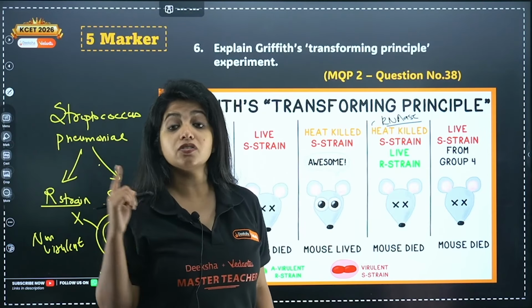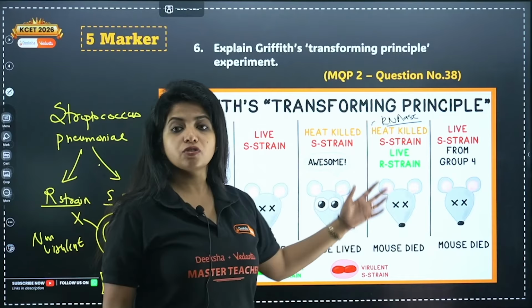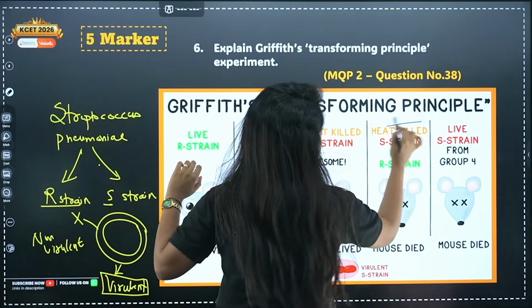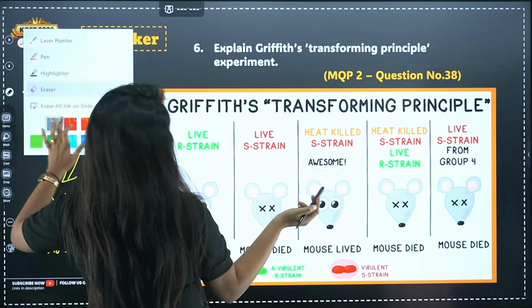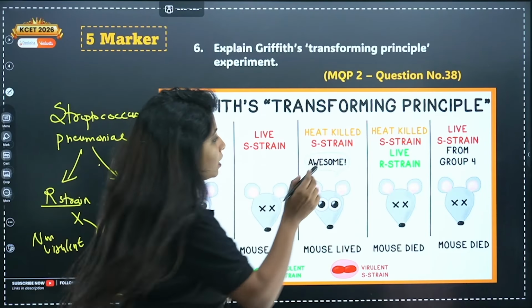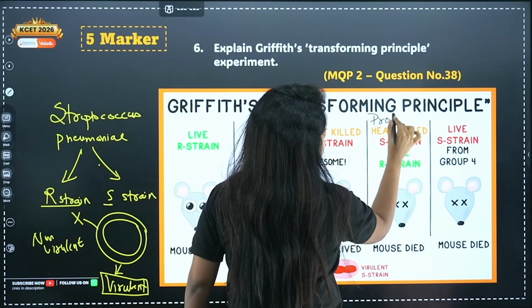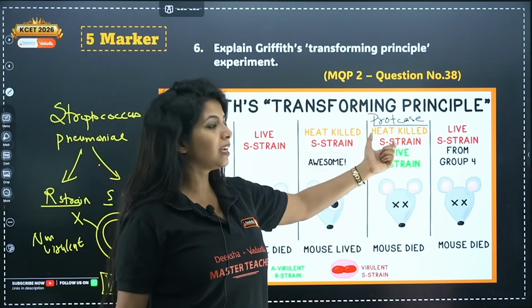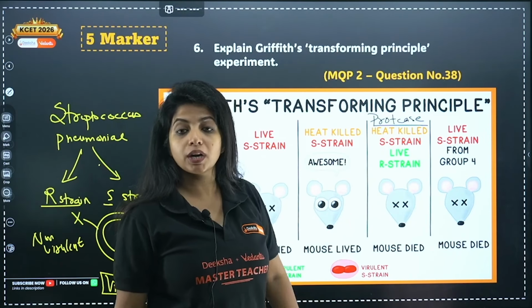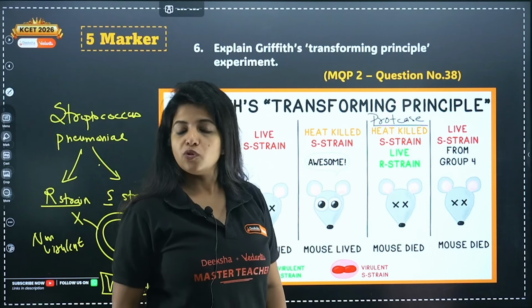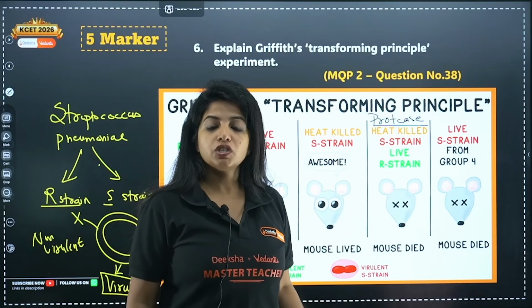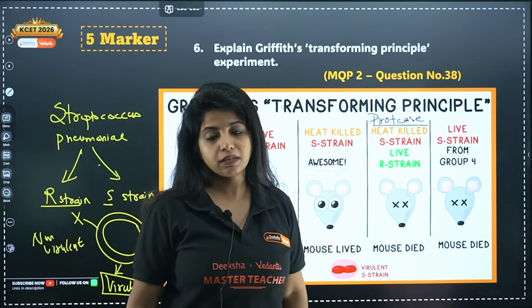Still there is something that is responsible for transformation, because no change is happening when I treat with RNase. Why not treat it with something else that can destroy proteins? Because proteins are my next doubt, right? So I will digest the protein with another enzyme, protease. So protease plus heat killed S strain put into live R strain, still transformation was happening. No changes. Even though proteins were not there, the mouse is still dying. So this is also not the one.